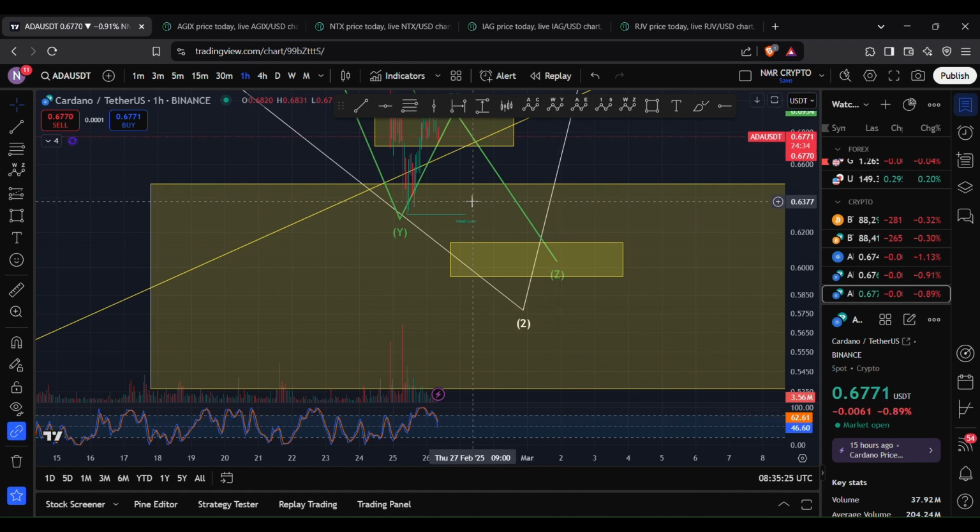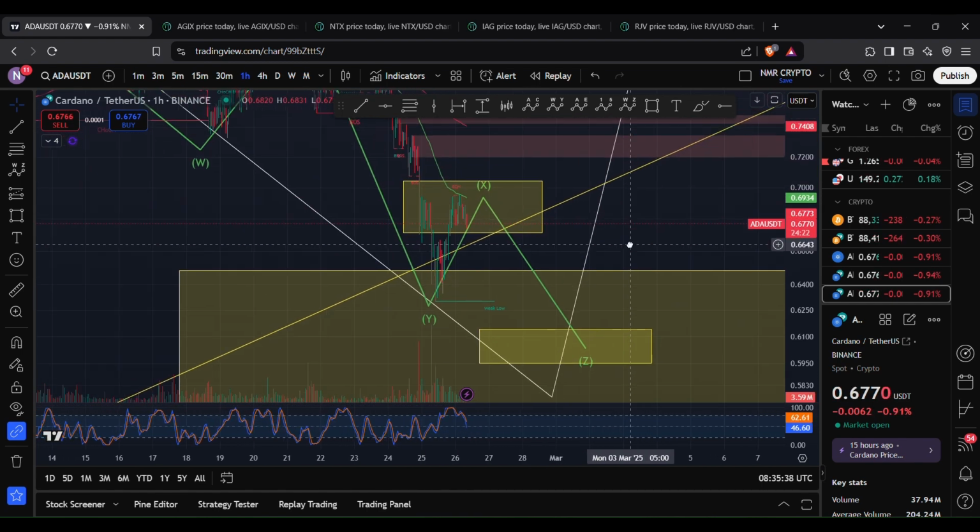And so, yeah, that kind of aligns with what smart money concept is currently indicating, which is that there is a weak low at 63 cents. And in addition to that, we were overbought, and so we do have some room to the downside. And so, yeah, it's going to be interesting to track our wave Z.